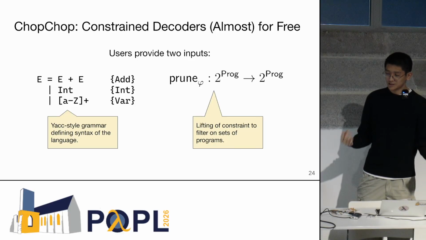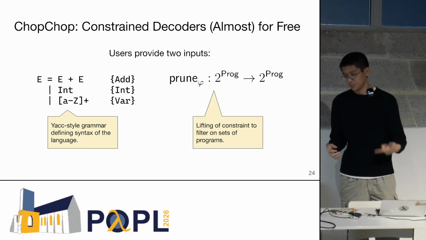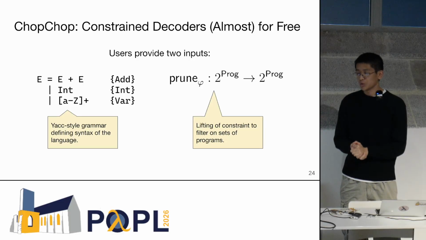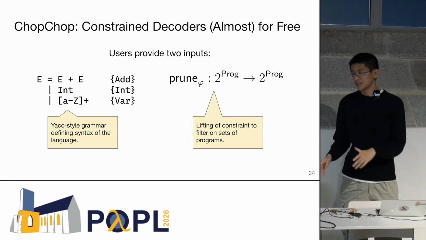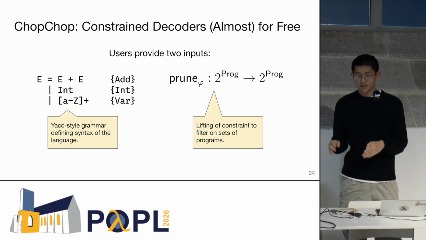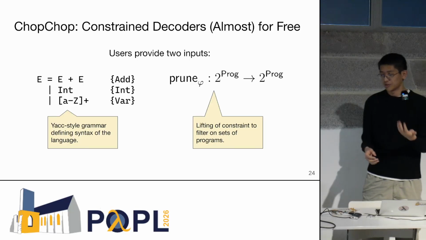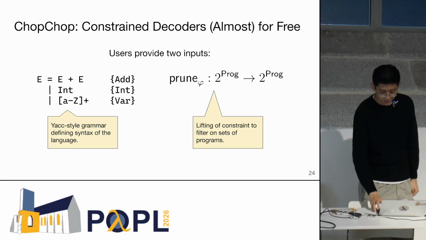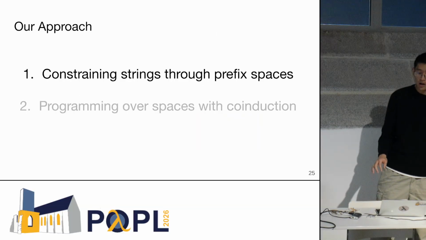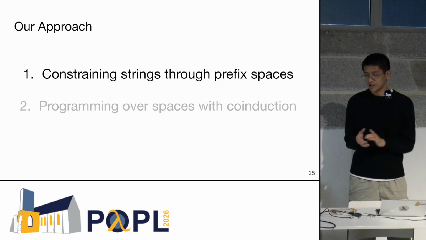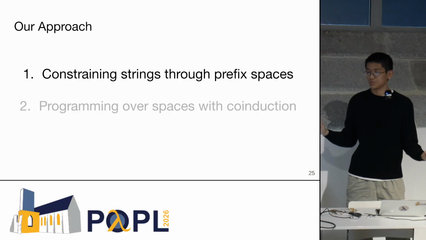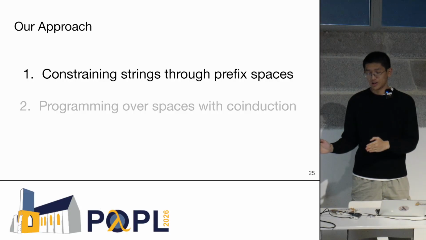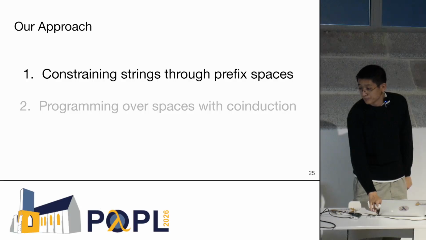The idea is that it's going to borrow from the classical idea in program synthesis of pruning. What this is going to encode is how the constraint acts on sets of programs. Given a set of programs, it's going to return some subset of constraint-satisfying ones. I'll talk more about how this concretely looks in a second. Our approach really has two core ideas, and I'm going to walk through the first idea of constraining strings through prefix spaces. We're going to see how these inputs can be used in our approach to build a constraint decoder automatically.